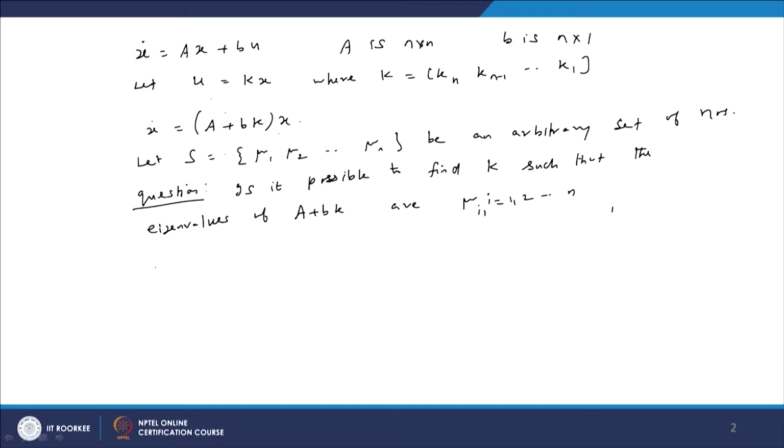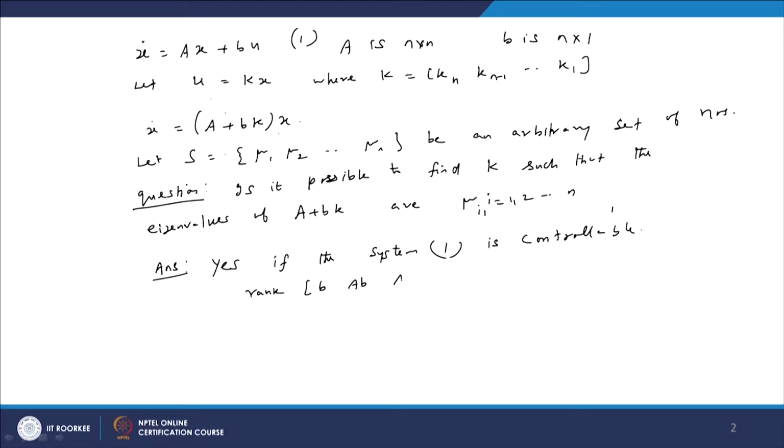So the answer is, we can find it, provided the system is controllable. So let us call this system equation 1. If the system 1 is controllable, or the rank of B, AB, A square B, etc., A to the n minus 1 B is n, then we can find a K like this.